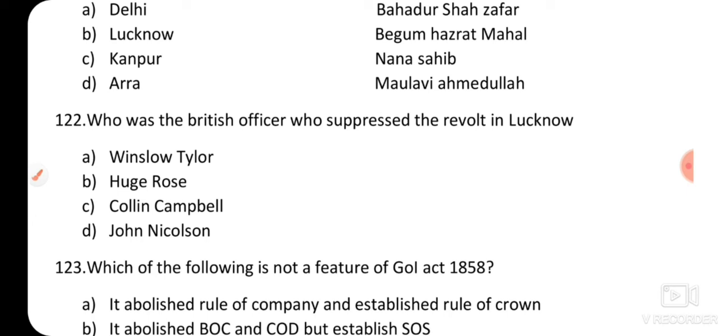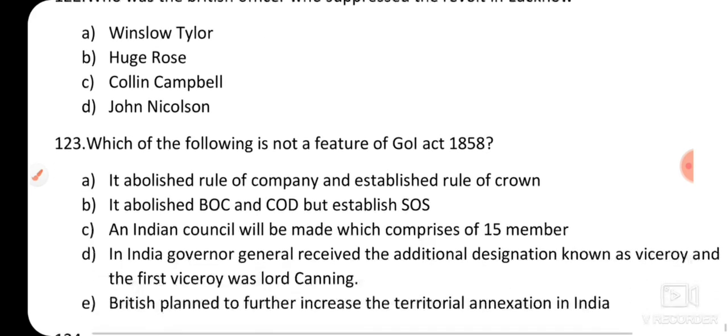Question number 122. Who was the British officer who suppressed the revolt in Lucknow? Option A, Winslow Taylor. Option B, Hugh Rose. Option C, Colin Campbell. Option D, John Nicholson. So the correct answer is option C, Colin Campbell. Colin Campbell was the British officer who tried to suppress the revolt in Lucknow. In Lucknow, the leaders of the 1857 revolt were Begum Hazrat Mahal and Birjis Qadr.